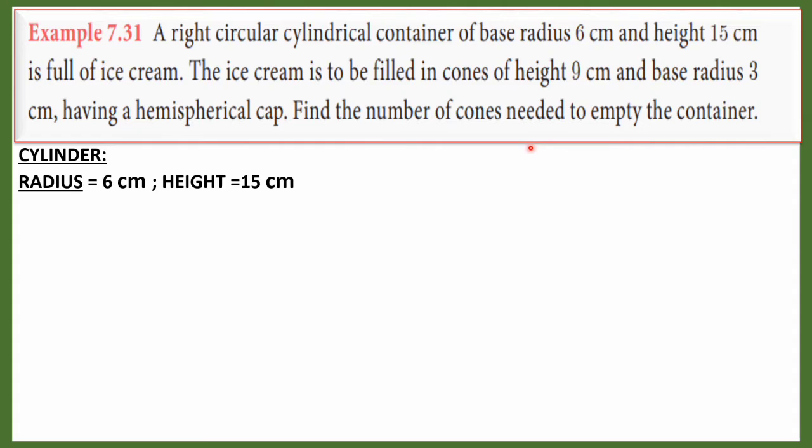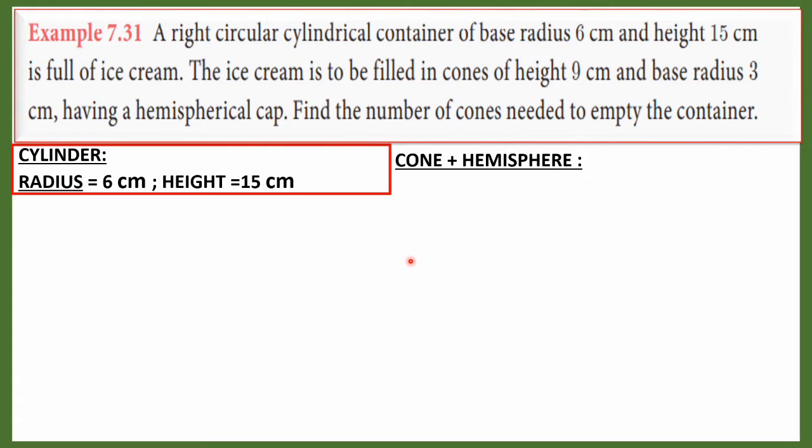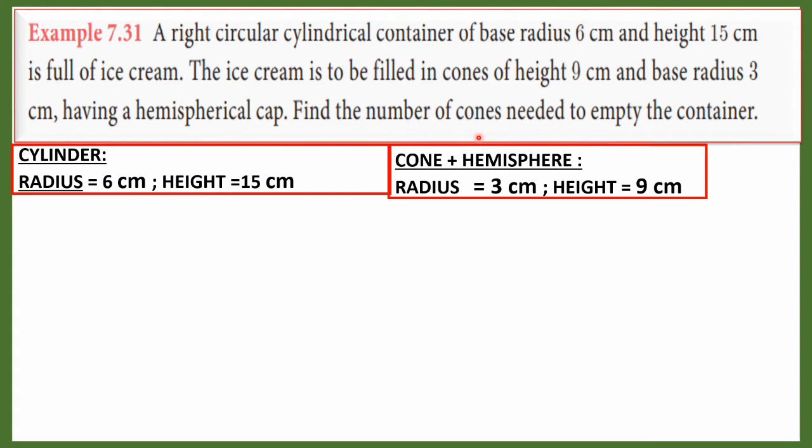Listen, for the cylinder, radius 6 cm and height 15 cm are given. Next, the ice cream cone is the combination of cone and hemisphere, with radius 3 cm and height 9 cm. We have to find the number of cones.